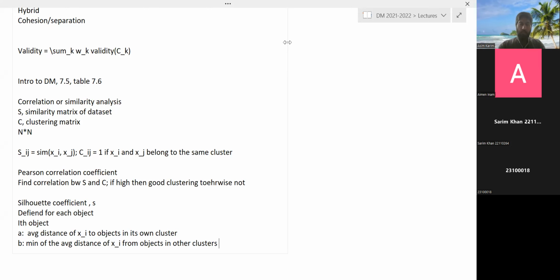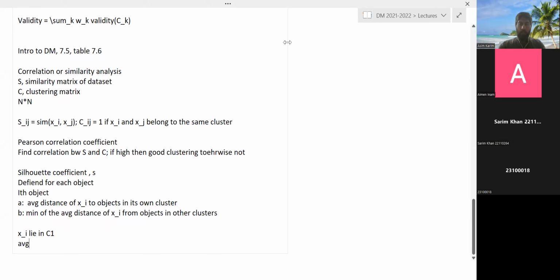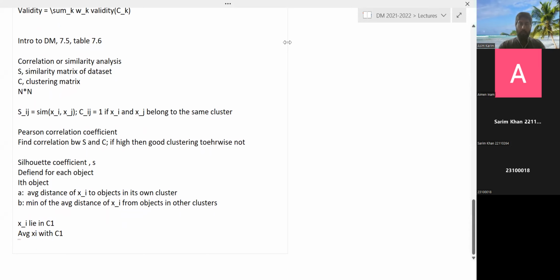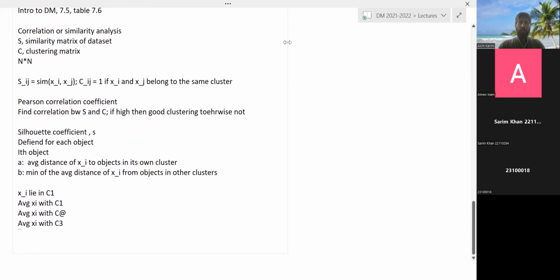Let's say xi lies in C1. Then you have to find the average distance of xi with C2, the average of xi with C3, if there were 3 clusters. Among these, the minimum is the one that you choose. So choose the minimum for B. In other words, this is the cluster that is closest to the object xi.